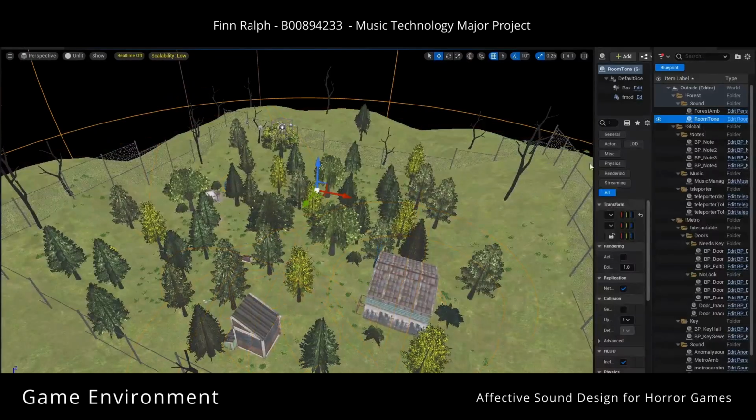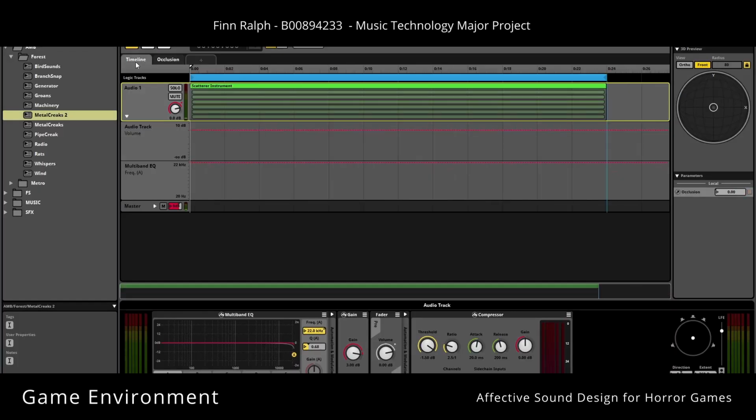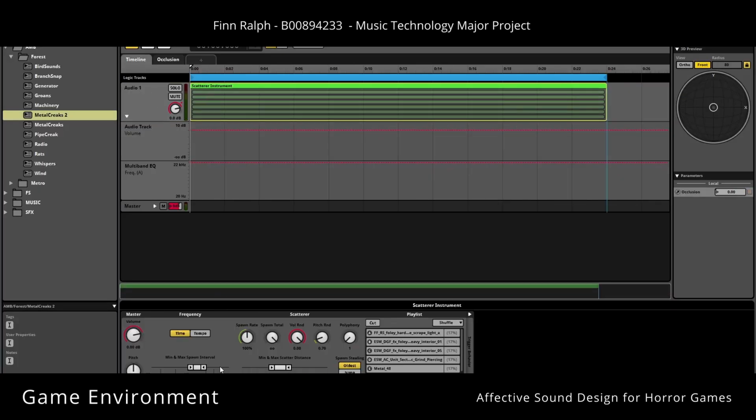For a dynamic environmental soundscape, sound actors were placed in the level like so, also making use of scatterers in Fmod to randomize the triggering, panning, and distance of the sound.